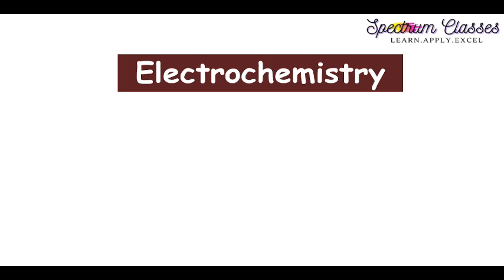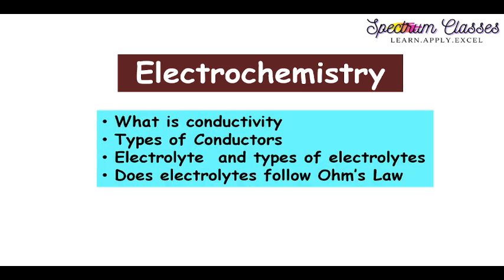So in this part 1 we are going to cover what is conductivity or conductance. Second, we are going to cover different types of conductors. And the third point which we are going to cover here, electrolytes and different types of electrolytes, how they carry the current. The next point is, do electrolytes follow Ohm's law or not? So these are the points which we are going to cover in this video. So let's start with the video.